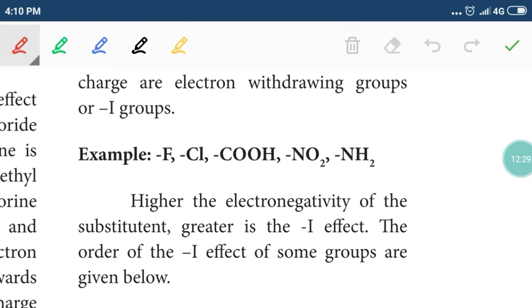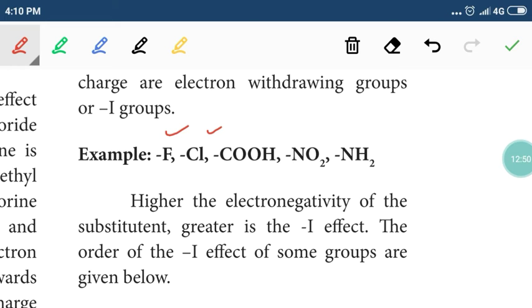If the electron displacement is caused by highly electronegative atoms or a group of atoms with a positive charge, we call the effect minus I effect, minus inductive effect. You take fluorine, chlorine, bromine, iodine, they are all highly electronegative atoms.